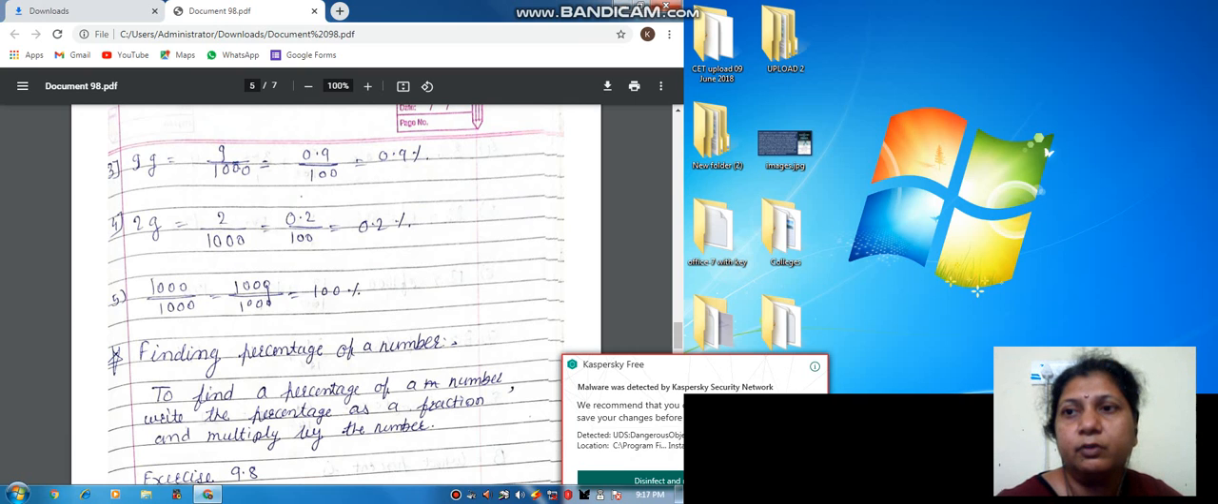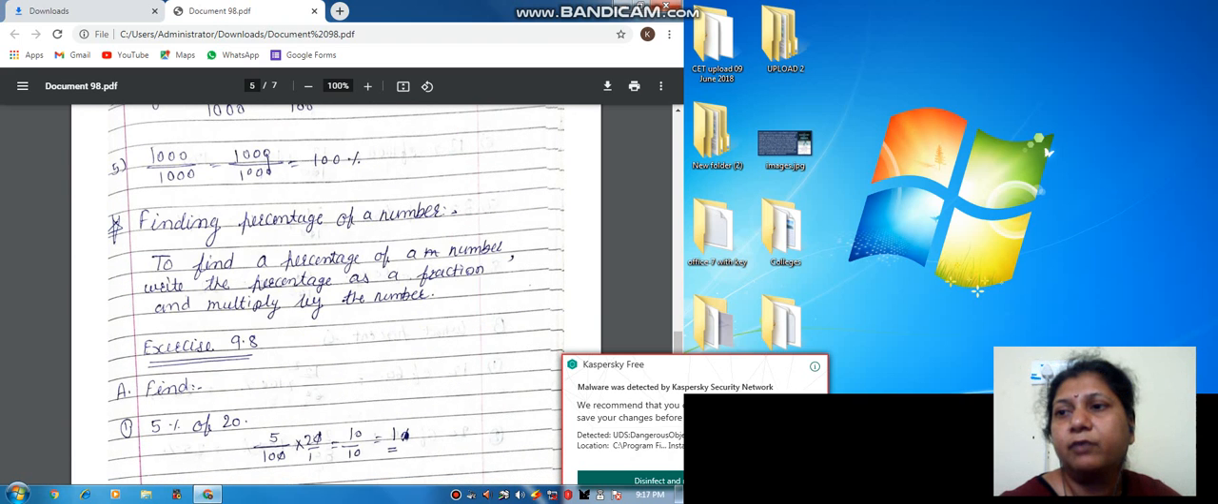Now next, 1000 gram. 1000 gram means 1000 upon 1000, that divided by 10, that means 100%. Get it? Now next, finding percentage of a number.